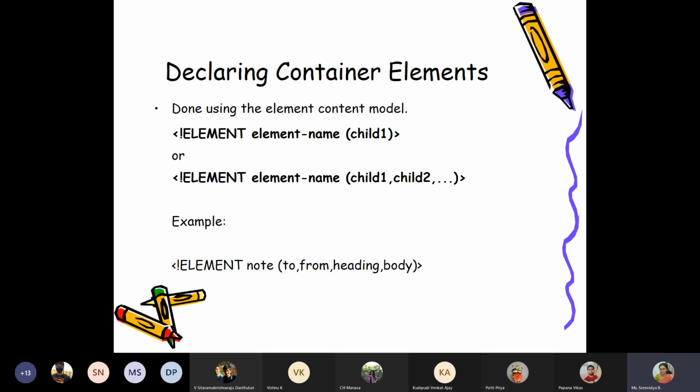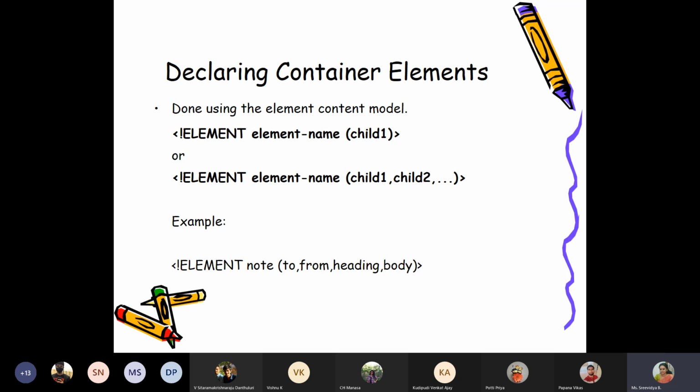But remember, the order in which you write them here, the same order should appear in your XML document. Say for example, your DTD declaration is like this. Note is the name of the tag, and it has 3 child elements: to, from, heading, and body. In the same order, your XML document also should have them.